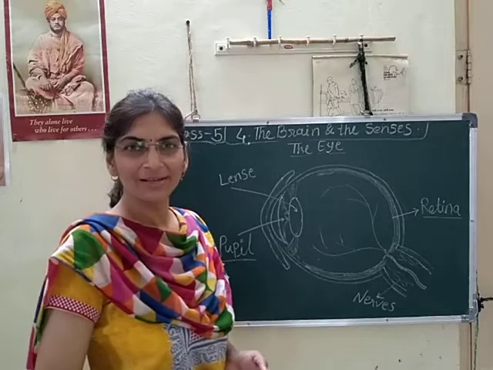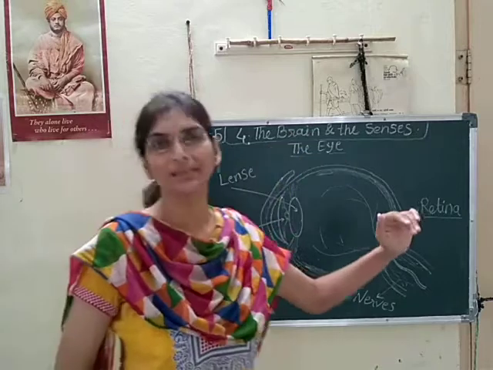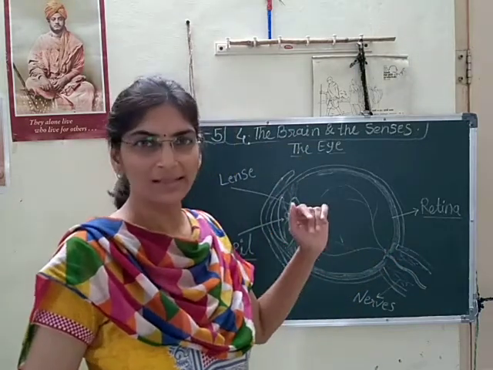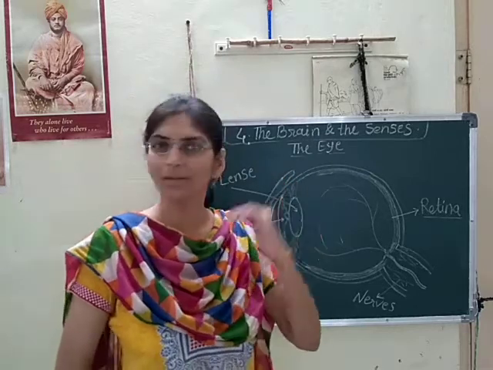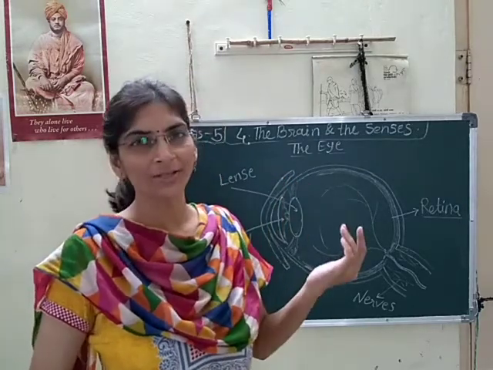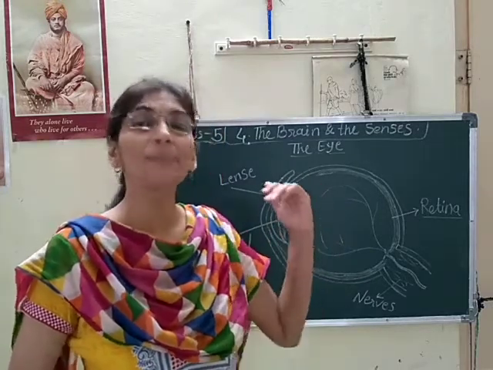Today we will learn chapter number 4, that is the brain and the senses. Under this chapter, up to this we have learned about the brain, and in our last lecture we have learned about the nervous system and the spinal cord.